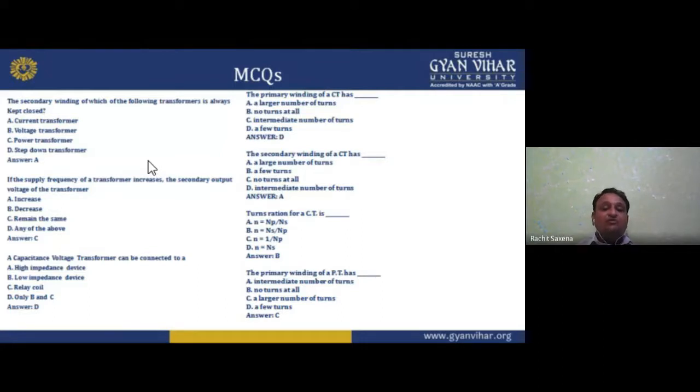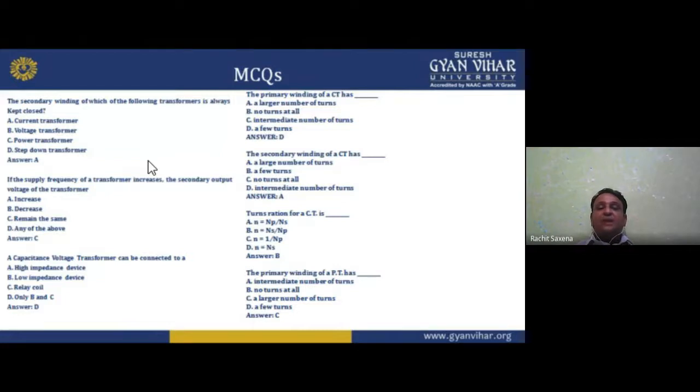Now the capacitance voltage transformer can be connected to a high impedance device, low impedance device, relay coil, only B and C. So option is only B and C, means low impedance device and a relay coil. Okay, that is capacitance voltage transformer, means CVT, which we talked about earlier.